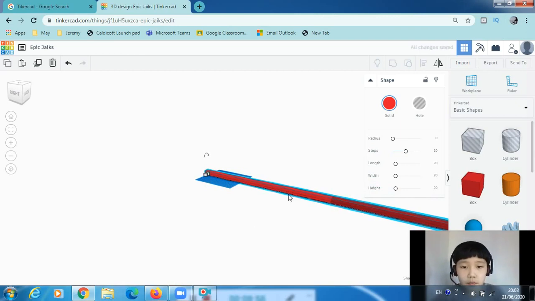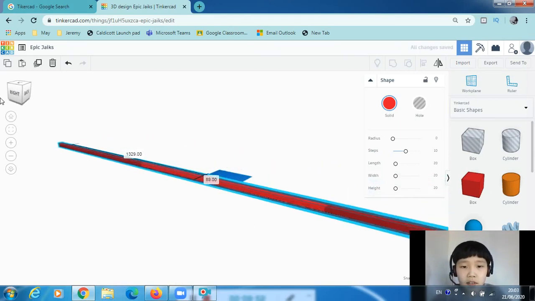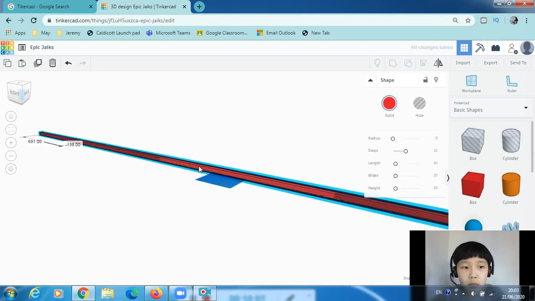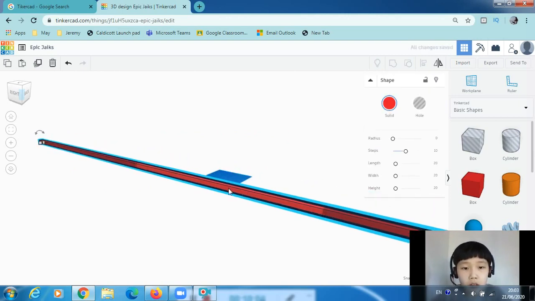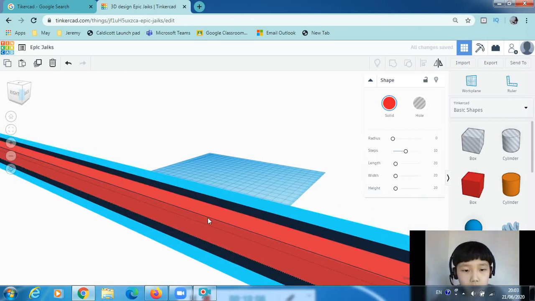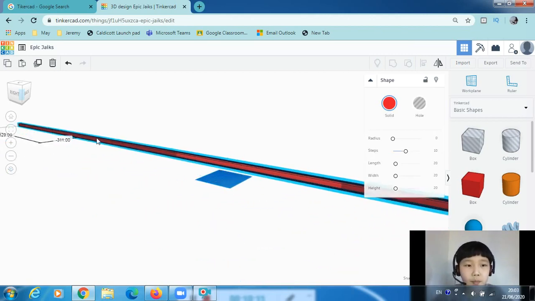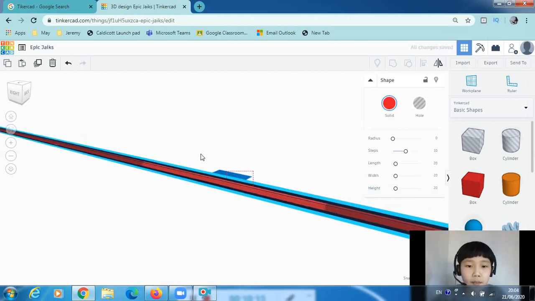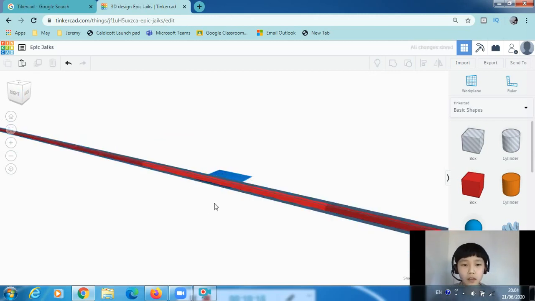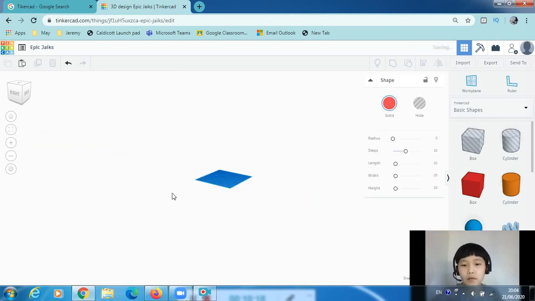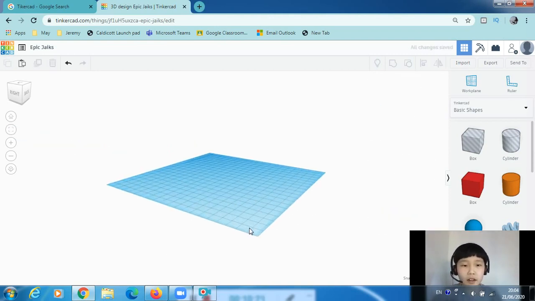That is some pretty serious length. Oh my gosh. As you can see, it is pretty accurate and pretty serious with its measurements. Now let's delete it, we don't want it. Anyway, let's go back.